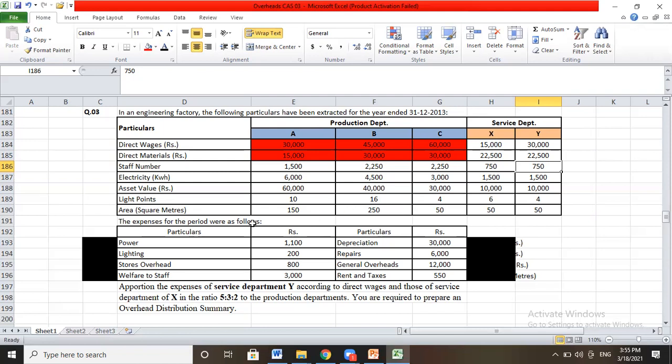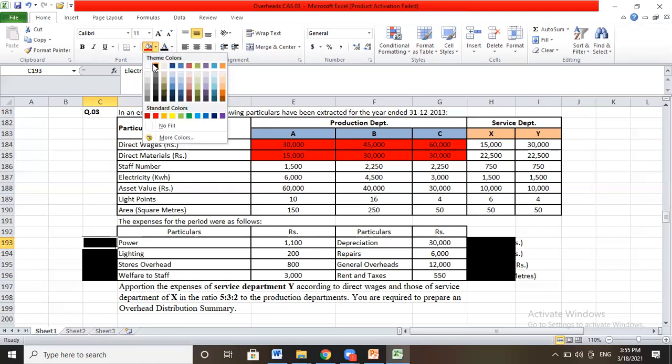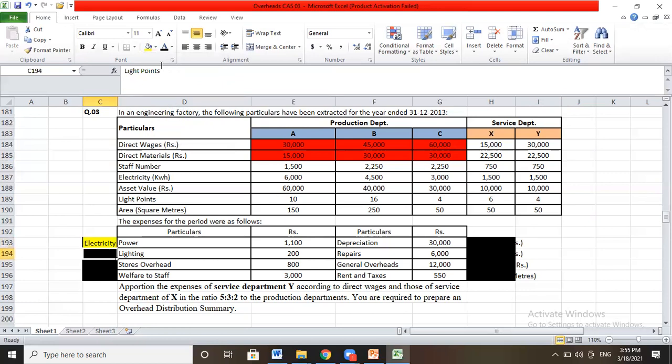Now, which item should be allocated as per this information? For power, definitely we should use the electricity. In case of lighting, this time we have light points.